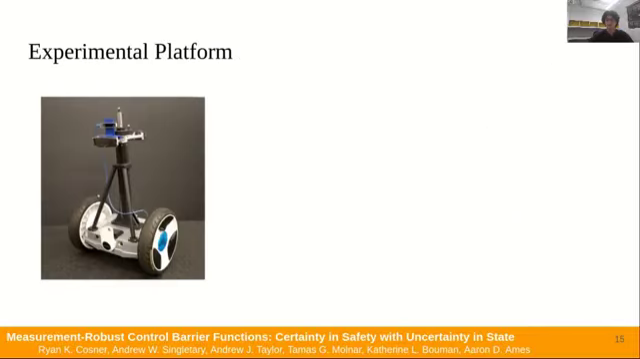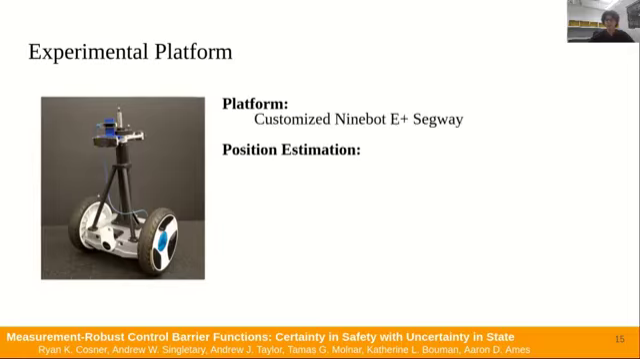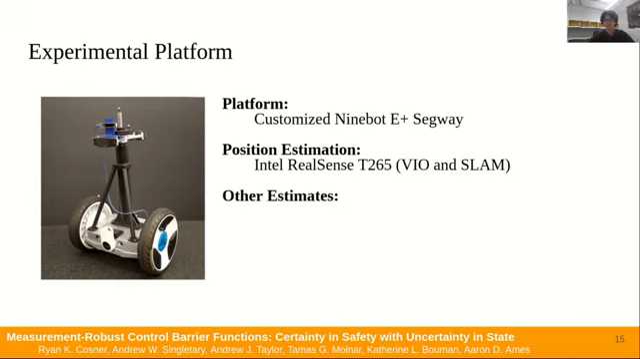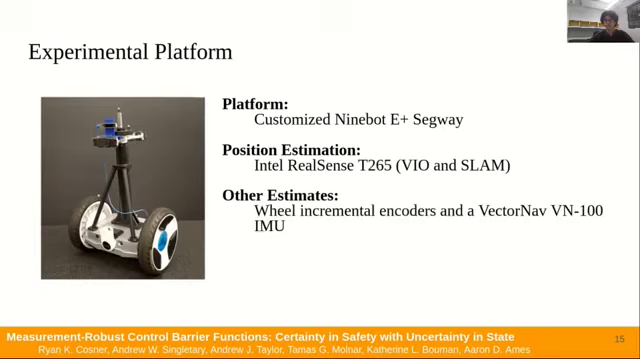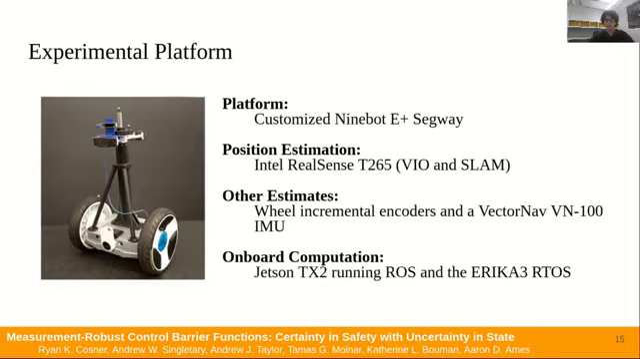Now we will discuss our experiment. This is the experimental Segway platform that we used. It is a customized Ninebot E+ Segway. For forward position estimation, we used an Intel RealSense T265, which was running visual inertial odometry and SLAM. For the estimation of all other states, we used wheel incremental encoders and a VectorNav VN100 IMU. For onboard computation, we used a Jetson TX2, which was running ROS in a Linux environment, and also the Erika 3 RTOS. We used the ECOS solver to implement the MR-BSOP as a second-order cone program which ran at 250 Hz.